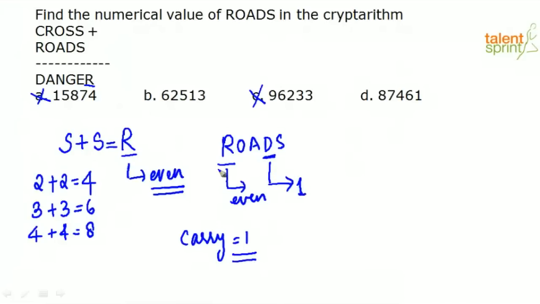Now since I know the values of R and D, I can just look at the options. I've got two values. In which of these options does D have the value 1? Option B. So the answer for this question is option B.